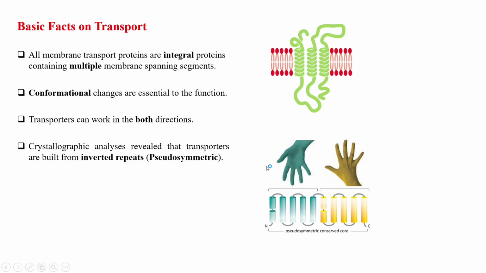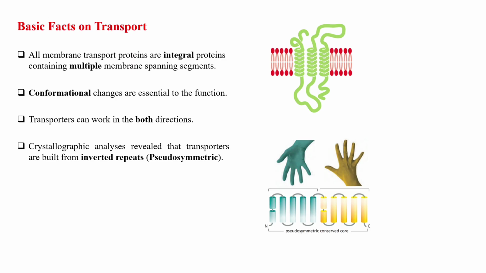That means whether the molecule is at higher concentration outside or inside. If the molecule is higher outside and lower inside, then the molecules come inside of the cell. And if the opposite is true, let's suppose the concentration of the molecule is higher inside and lower outside, then the molecule will move from inside to the outside. So one uniporter can move the molecules or ions in both directions, so they are capable of this.